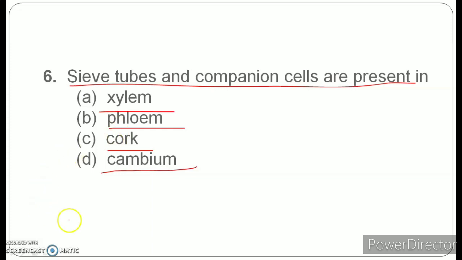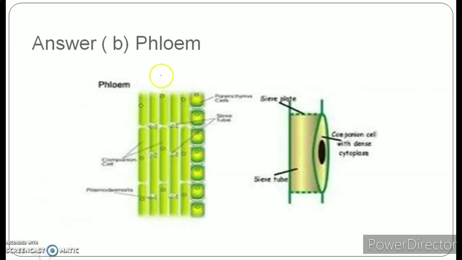Okay, so the correct answer for this question is option B, that is phloem. Now student, you need to understand that phloem is a vascular tissue that is responsible for the transportation or the conduction of food in a plant body. And like xylem, it is also made up of 4 different types of cells, and those are sieve tubes, companion cell, phloem parenchyma, and phloem fibers.